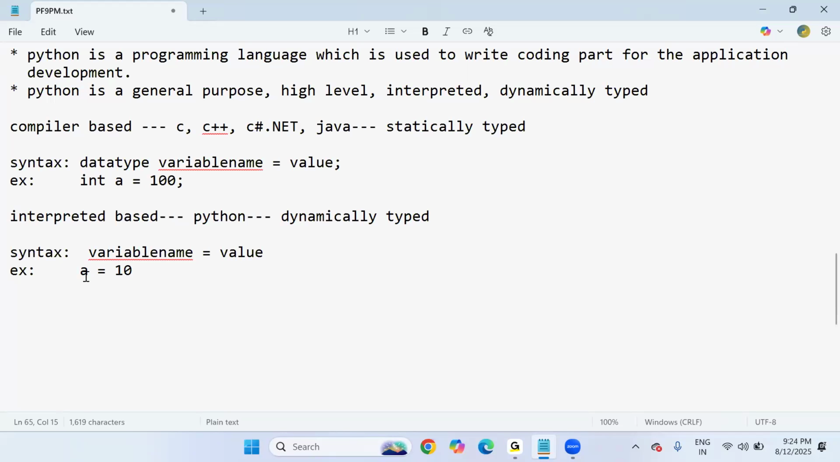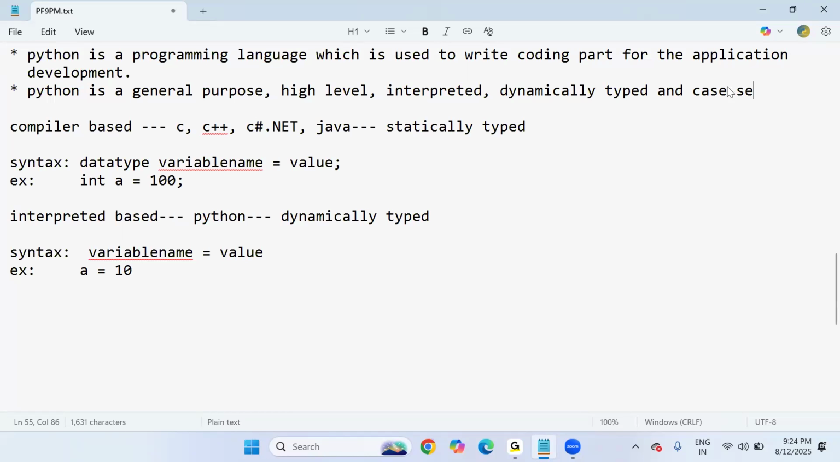Only the thing is, we are not going to decide the data type of the variable; based upon the value, the data type is automatically assigned by Python. So this is a user-friendly language. Dynamically typed language means this only. And finally, Python is a case sensitive programming language, sir.